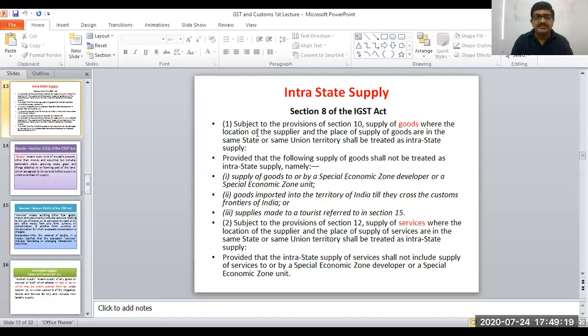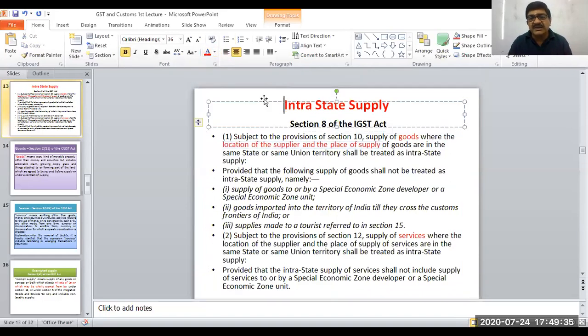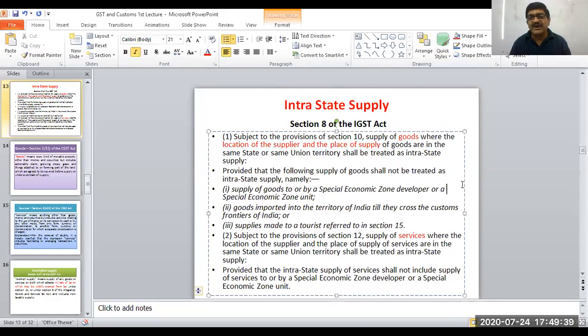See here. Location of the supplier and place of supply. These are important words. If these are in the same state, it is intrastate supply, and if these happen to be in different states, it will become an interstate supply.